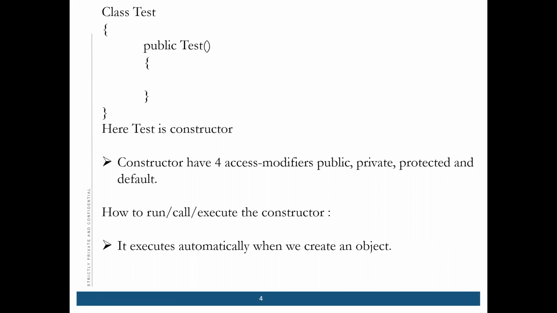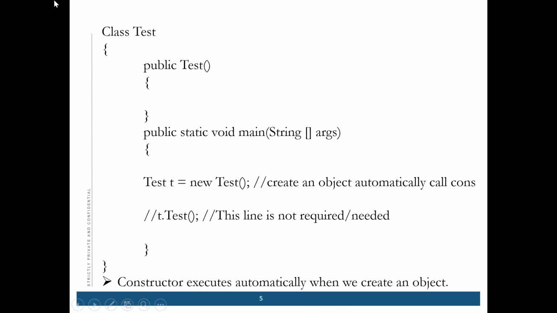It will execute automatically. How, I'll tell you. Suppose this is a constructor, and in the main method we are creating an object. Then we don't need to call this method. It will automatically be called and executed.